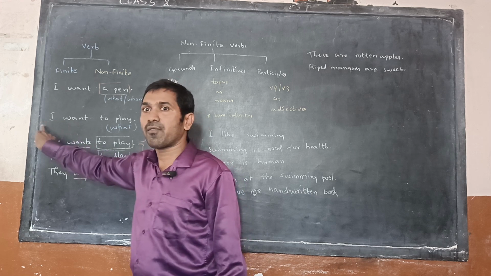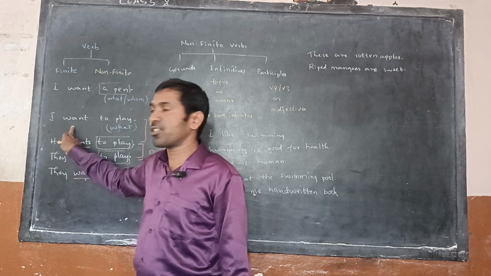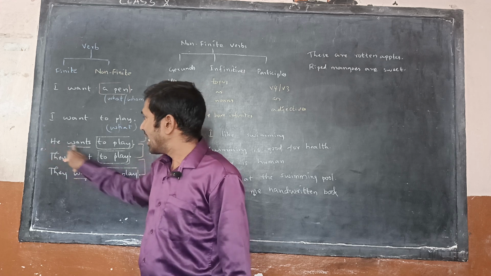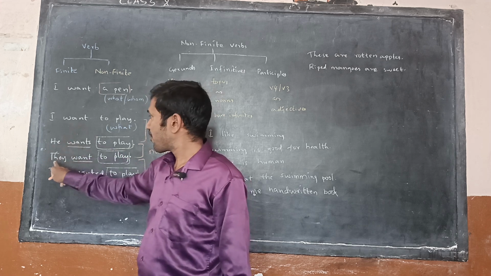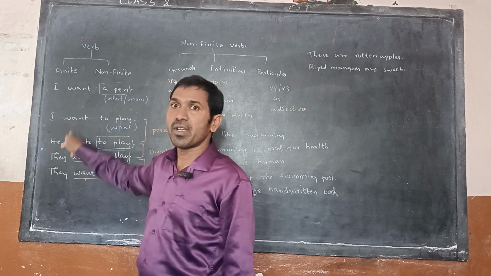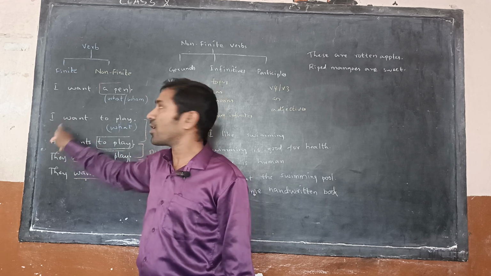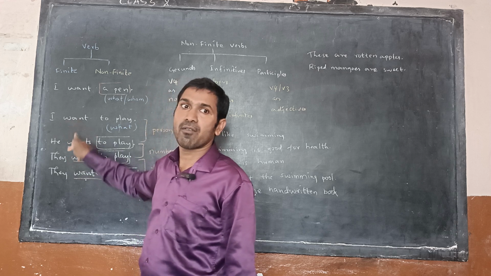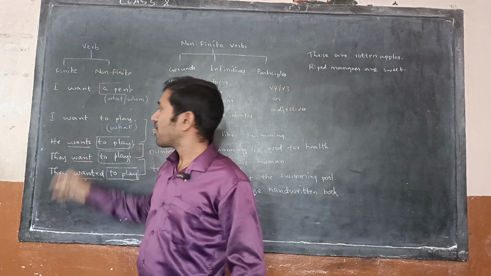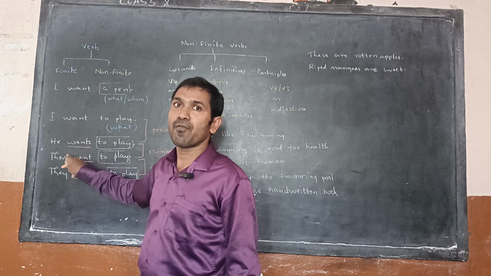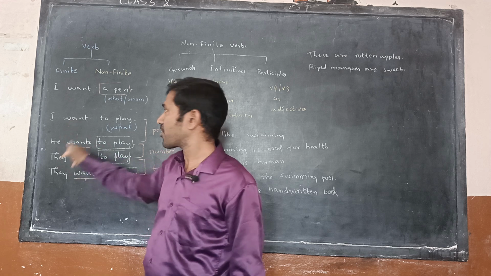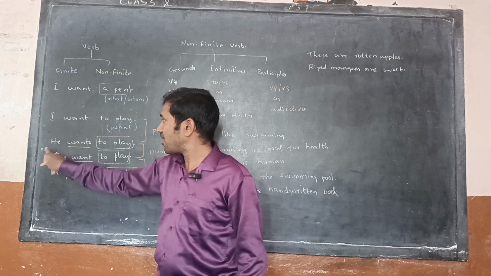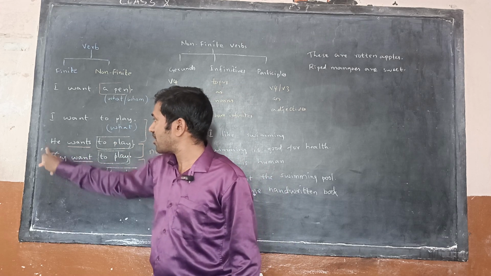Here, as per the first person, I want is written, and as per the third person singular, we have written he wants. Okay, next. In this case, the verb is modifying based on the person. The verbs want and wants are modifying, though they belong to the same tense. So the verb changes based on the person. Next, the second and third examples we see.